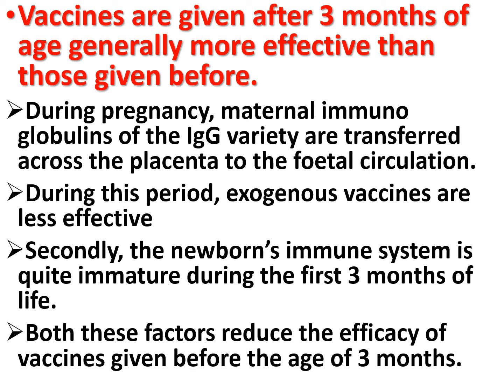Secondly, the newborn's immune system is quite immature during the first 3 months of life. Both these factors reduce the efficacy of vaccines given before the age of 3 months, so vaccines given after 3 months of age are generally more effective than those given before.